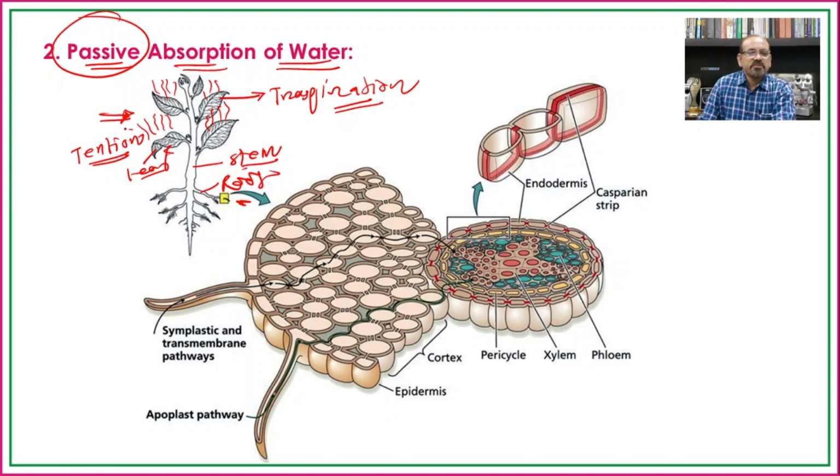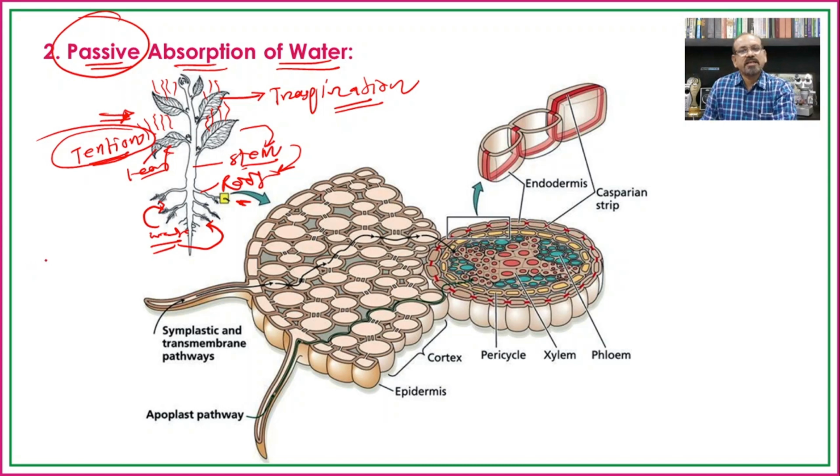So this tension which is created in the leaves because of transpiration is transported to the stem and finally to the root, and because there is a continuous water column from the leaves to the roots, the water which is present in the soil enters inside the roots because of the tension which is created in the plant body.